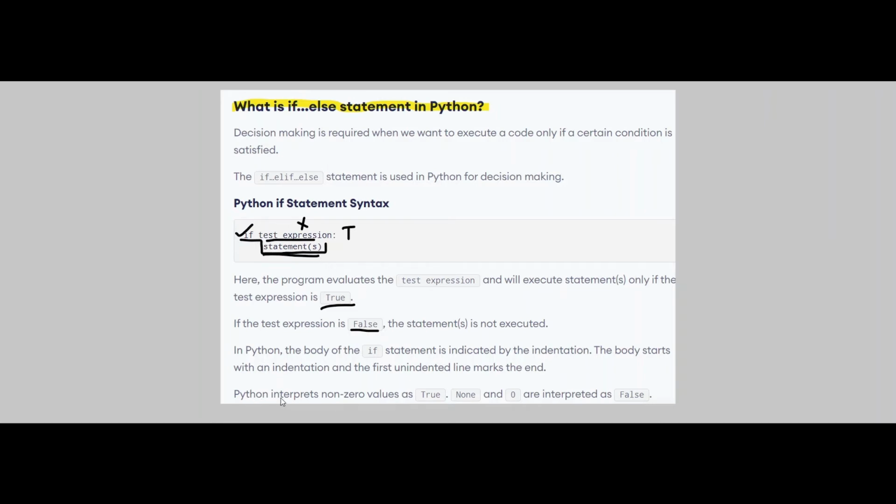So simply, Python interprets non-zero values as true, and None and 0 are interpreted as false. That is, any non-zero value will be true, that is 1, 2, 5, or any other non-zero value, and None and 0 will be interpreted as false. Just like current, high voltage and low voltage, zeros and ones, binaries. If you don't know what binary is about, you can refer to my video. I'm going to share it in the description and also on the screen, so you can see that.